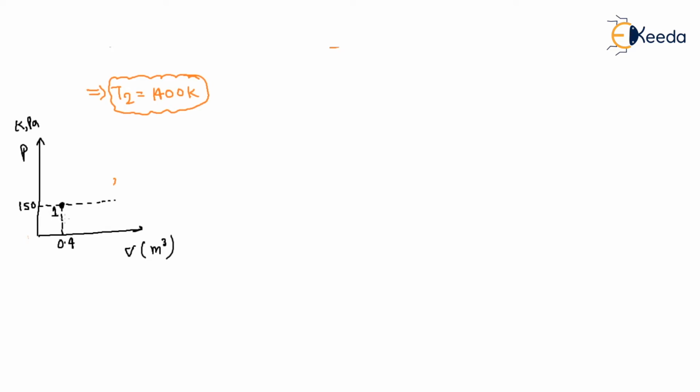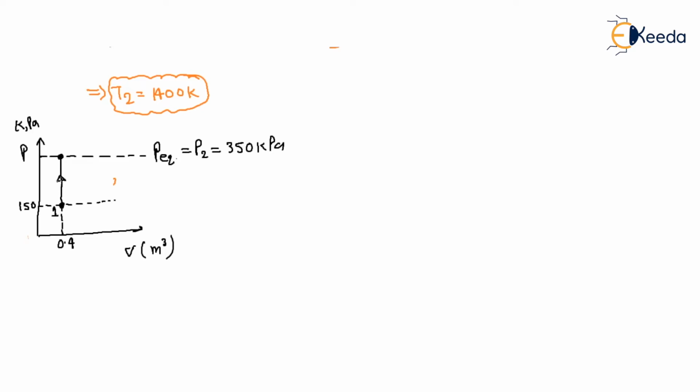That means the volume remains constant until the piston starts to move. The piston starts to move at the equilibrium pressure, that means P2 is equal to 350 kilopascal. So during 1 to 2, this is a fixed volume process. Why? Because below 350 kilopascal, the piston doesn't move upward due to its weight and atmospheric pressure.